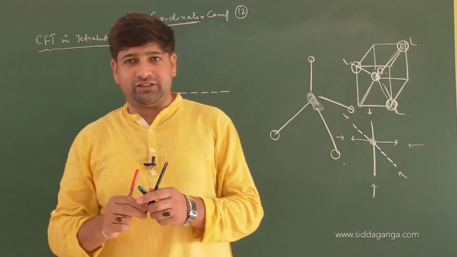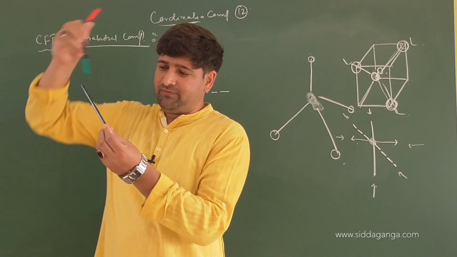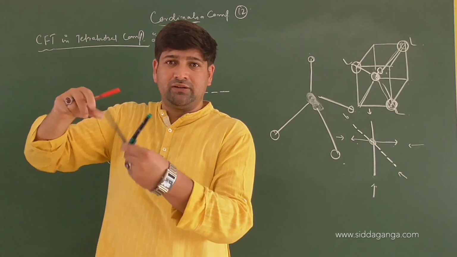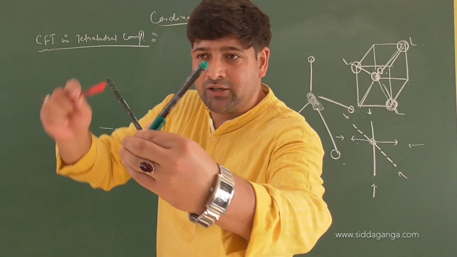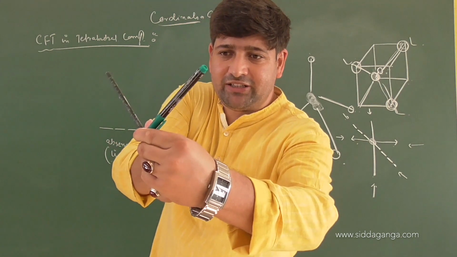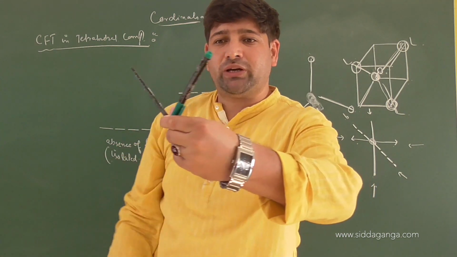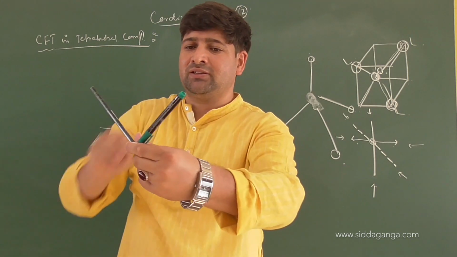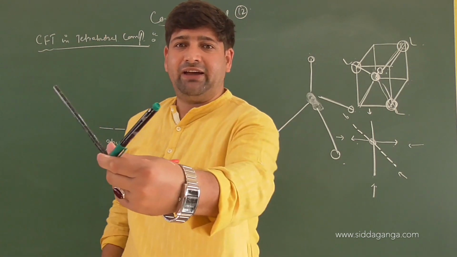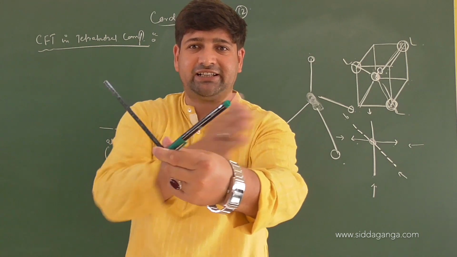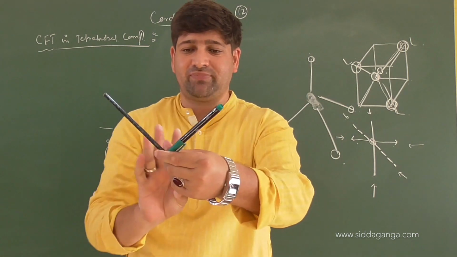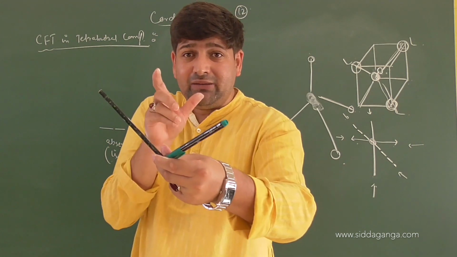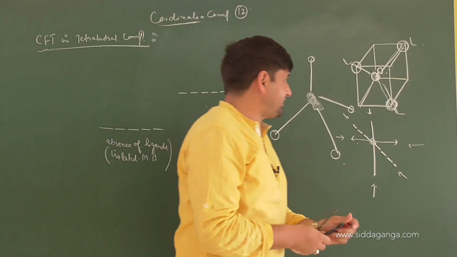So how exactly will the orientation be? One ligand is coming in this direction, then one more ligand coming in this direction. So from the 2 opposite corners, this way, check it properly. So from here, then the third one is coming in this direction and the fourth one here. Now you can see that this is the x-axis, this is the y-axis, and this is the z-axis. Every orbital which is coming, have a look, x-axis, then y-axis, then z-axis. Every orbital which is coming out is coming in between the ligands. You can look at that case here itself.